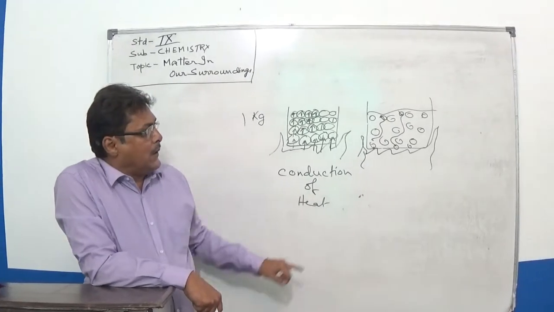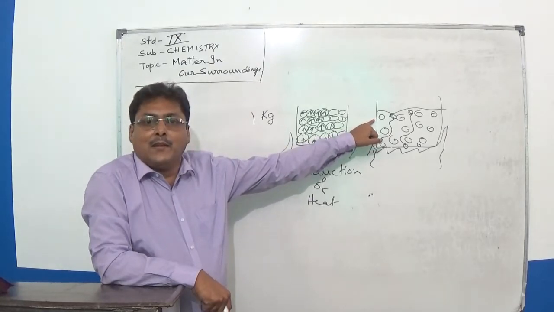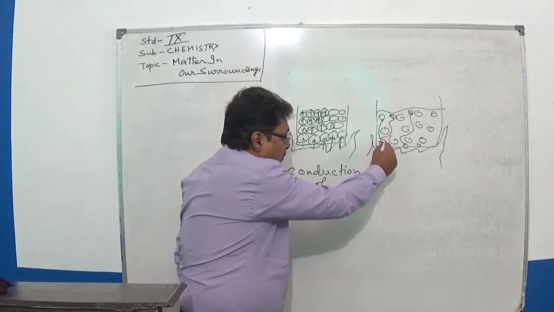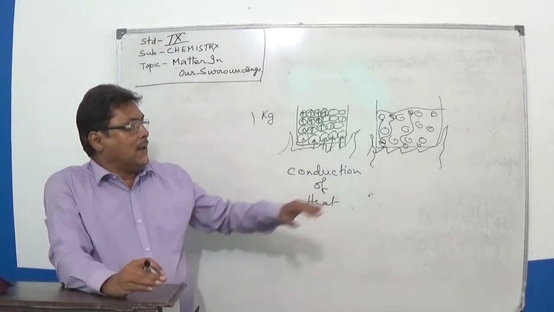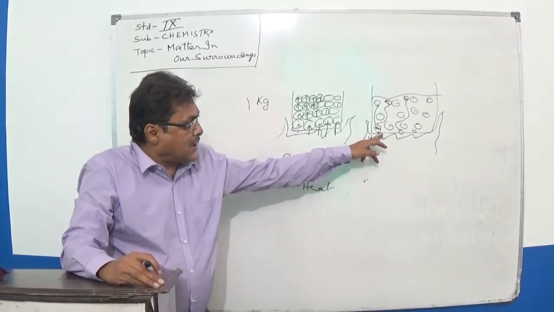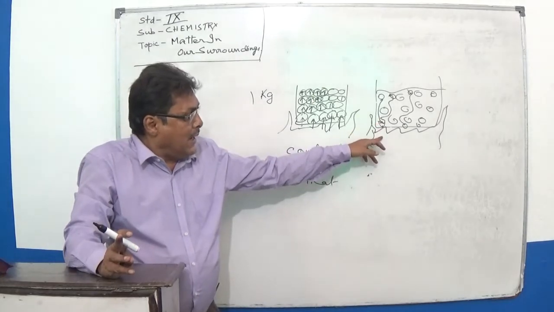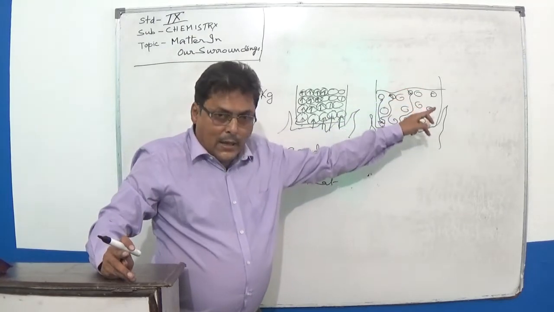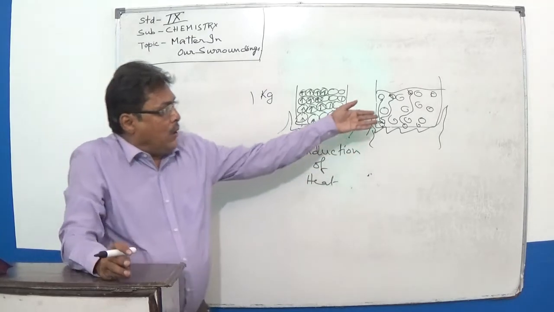What will happen? Those particles which had less kinetic energy will automatically come down to replace the ones that had moved away. And when they come down, they touch the hot surface of the heat. Now they will themselves be heated, and again they move away, and the colder particles with less kinetic energy will replace them.